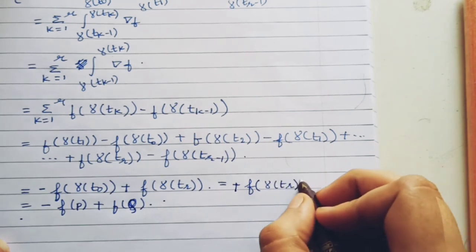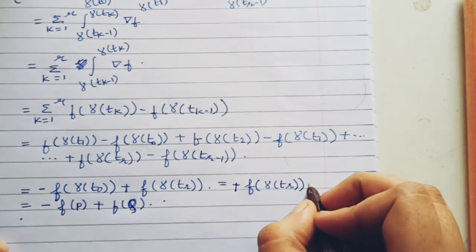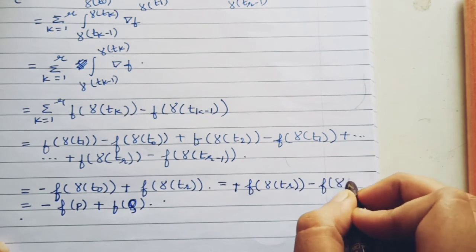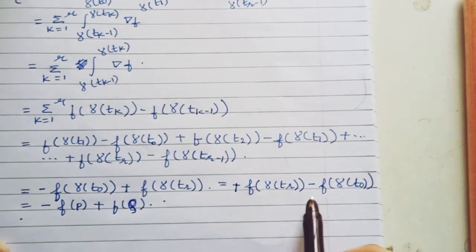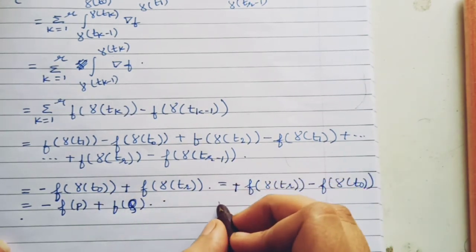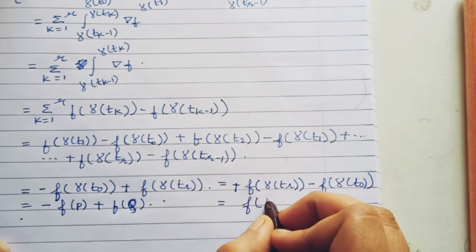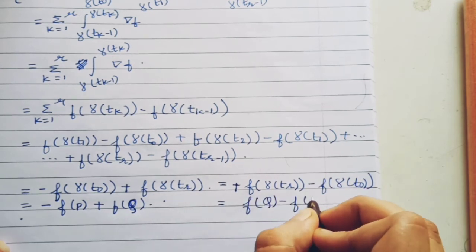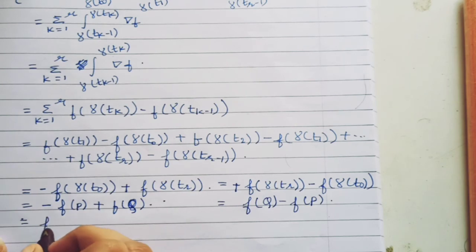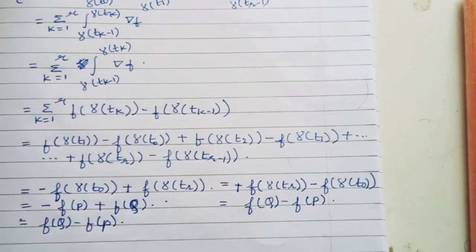So we can write f of γ(tr), rearranging the terms, minus f of γ(t naught), and then replace it. So we get f of Q minus f of P. Whereas here we'd need one more step to rearrange. That gives us f of Q minus f of P.